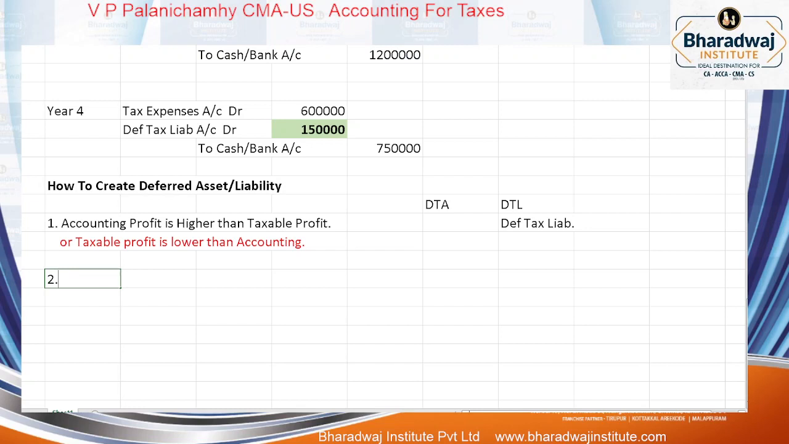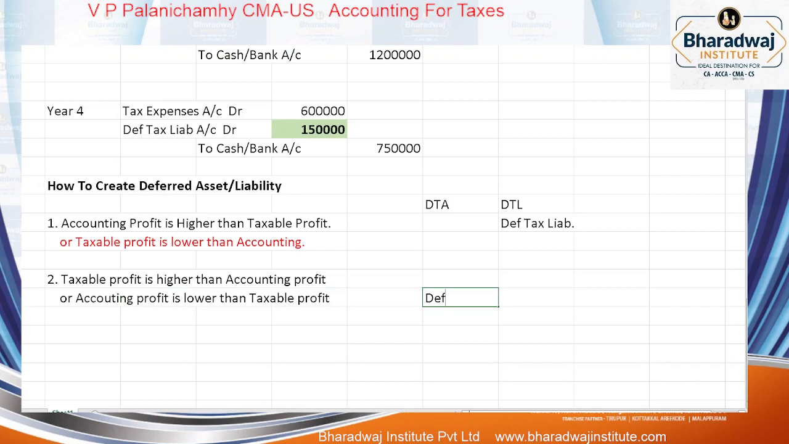Next, number 2. The other way, taxable profit is higher than accounting profit now. Or you can say accounting profit is lower than which profit? Taxable profit. Now you would have created what? Deferred tax asset.